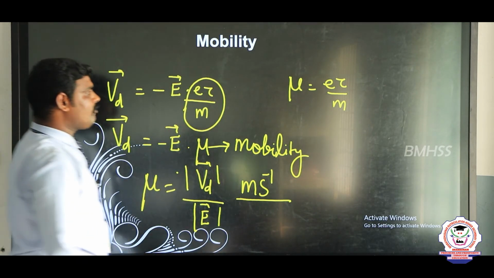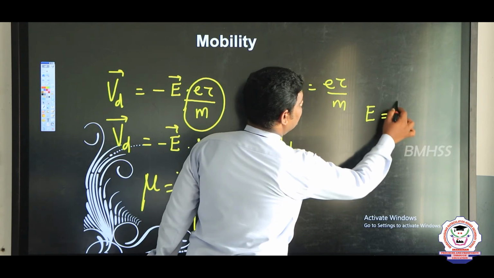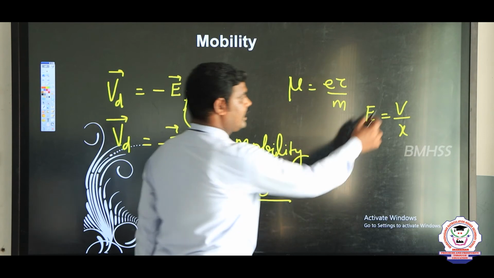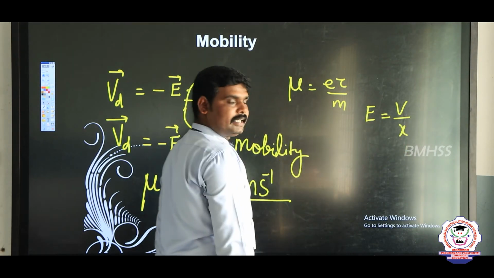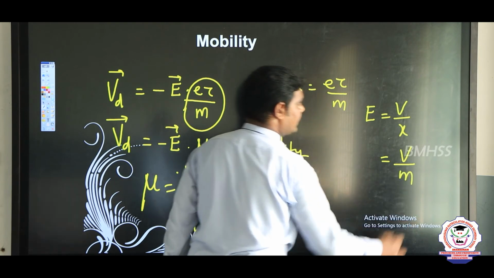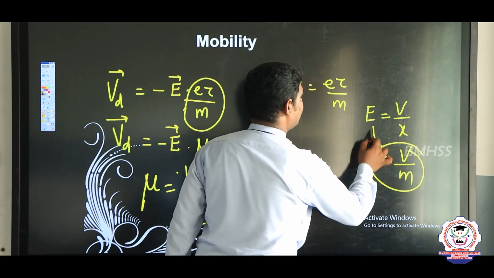What is the formula for electric field? E is equal to V by X, voltage or potential by distance. So the unit is volt per meter, this is the unit for electric field.